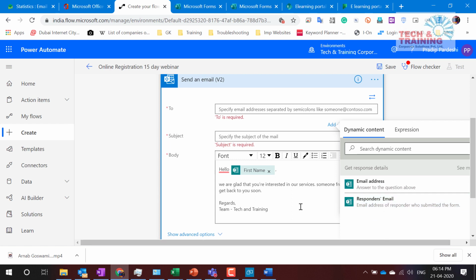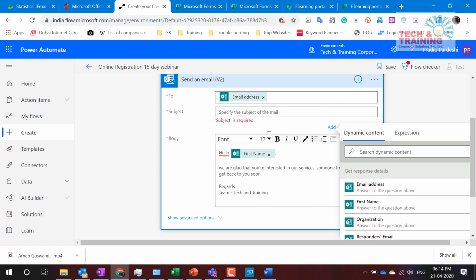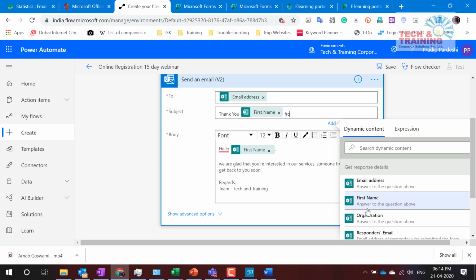But what do you want? You have a public form where any person across the globe will be able to fill that form, and you want to send them an automated email. So responder's email will be for internal people, and this is for external people. Since this form is for external people, I'm choosing this. Subject will be thank you. I would like to make it personalized. First name, let's say, from organization name, right?